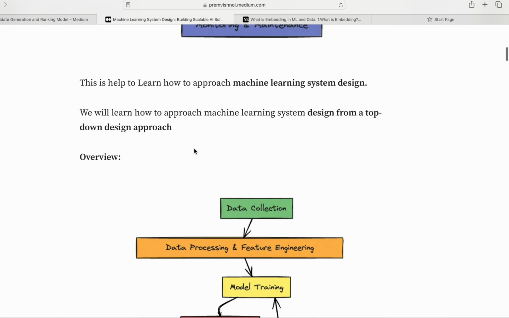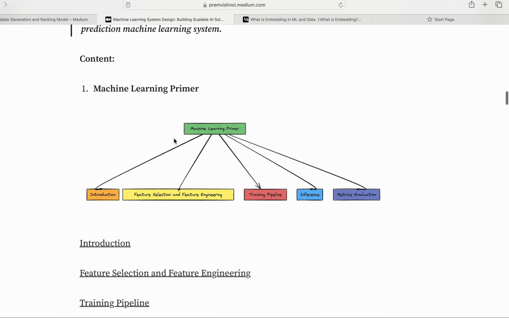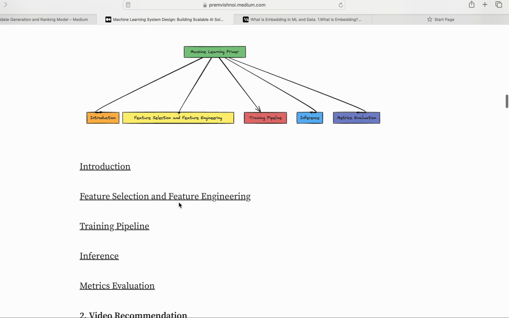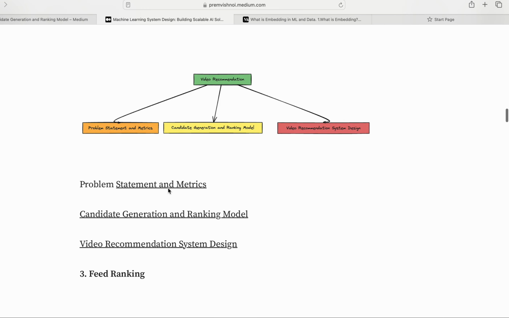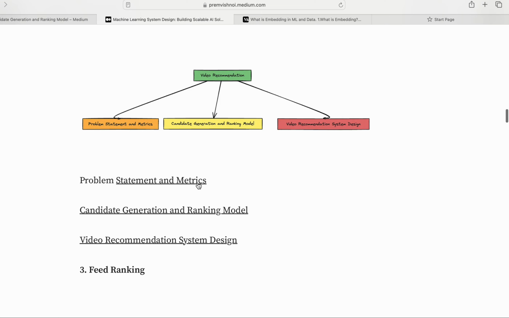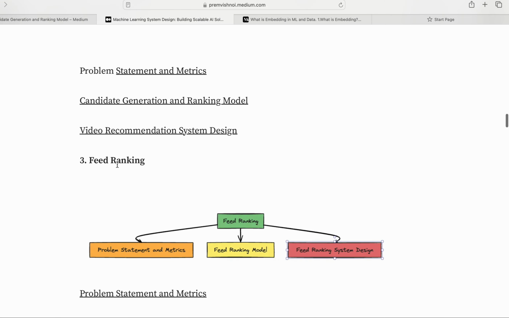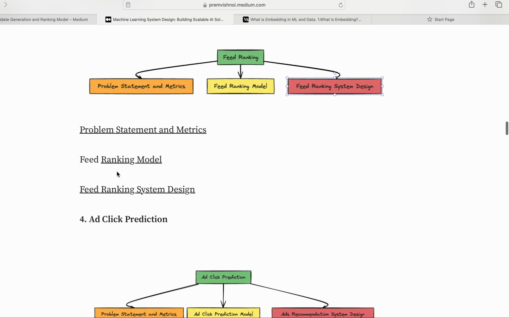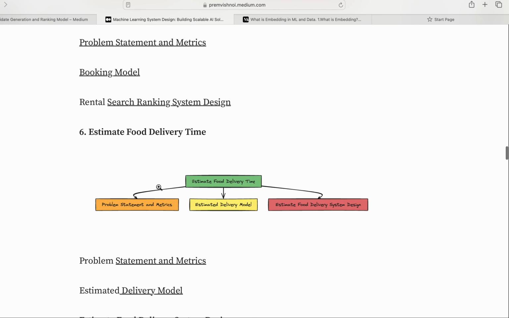Okay, so I'm going to talk about these topics, right? Machine learning introduction, feature selection and feature engineering, training model inference, and video recommendation system. The problem statement and context, candidate generation, matrix factorization, we will cover in my next lecture on video recommendation system, then feed ranking system, ad clicks and search, and a lot of topics I'm going to cover.